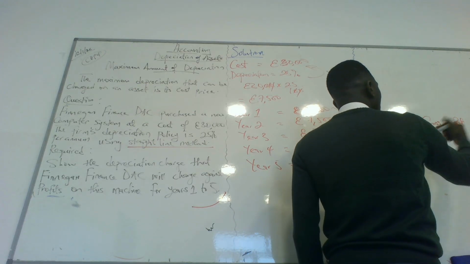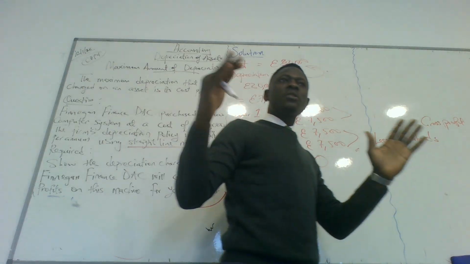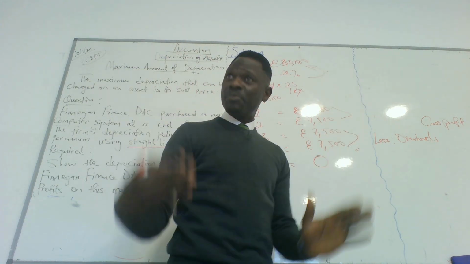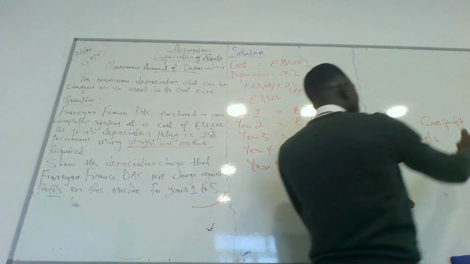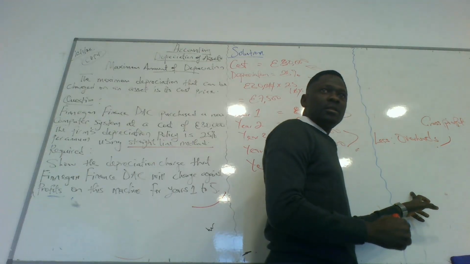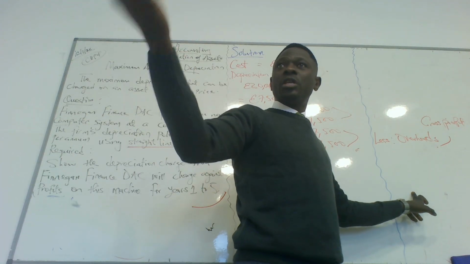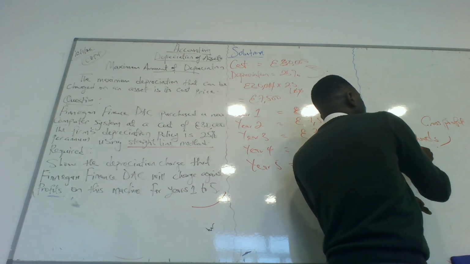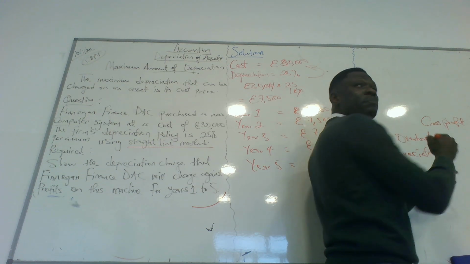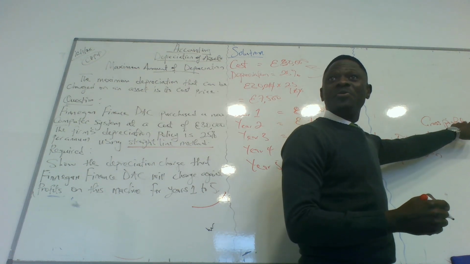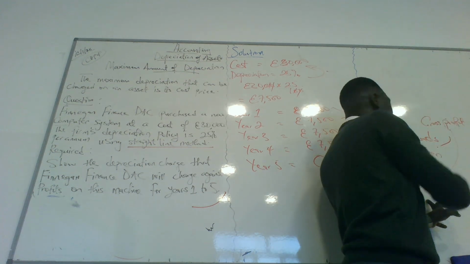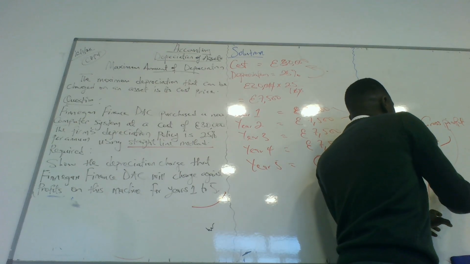In your statement of profit or loss account, you need to get your net profit. To get your net profit, it is gross profit minus overheads. So part of your overheads or your expenditure is depreciation. So whatever your gross profit is, you take away depreciation to get what? Your net profit.